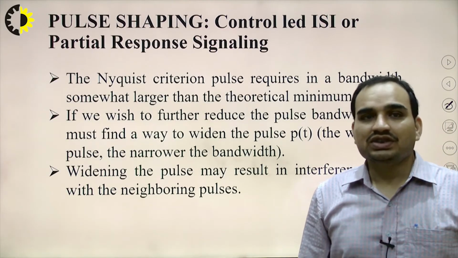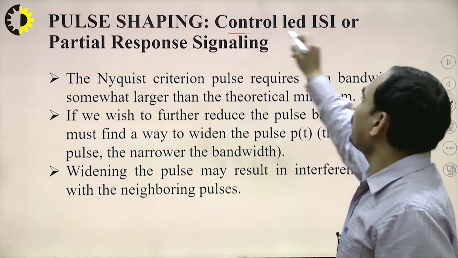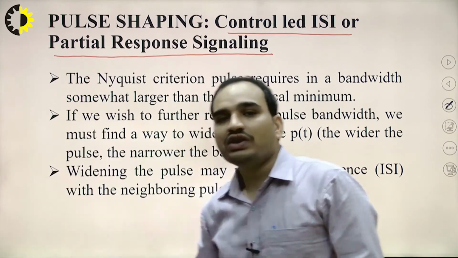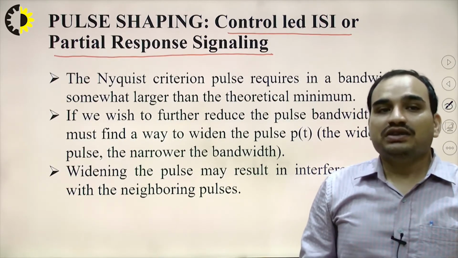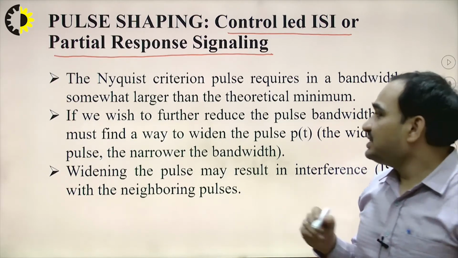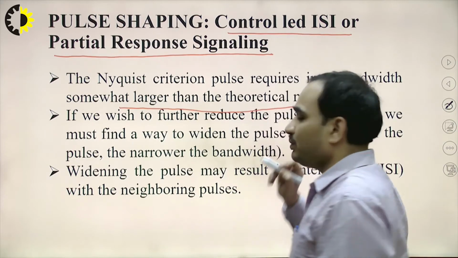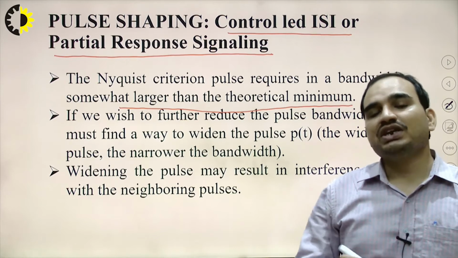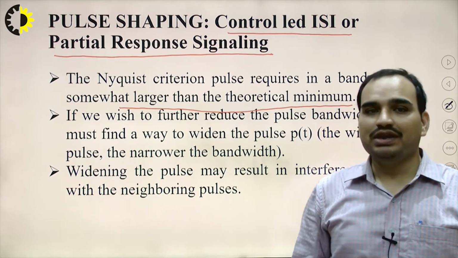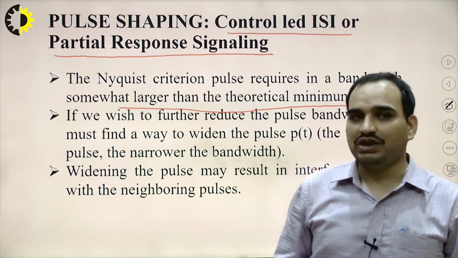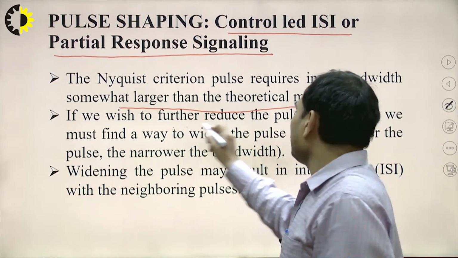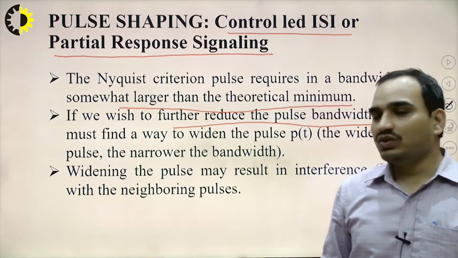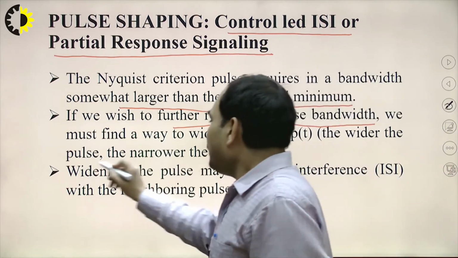So pulse shaping for controlled ISI, which is also known as partial response signaling. According to the Nyquist criterion, the pulses require a bandwidth somewhat larger than the theoretical minimum, because we have to transmit these pulses through the channel, and channels are band limited, so there is a requirement for larger bandwidth. If you wish to further reduce the pulse bandwidth, we must find a way to widen the pulse, okay, since the wider the pulse, the narrower the bandwidth.